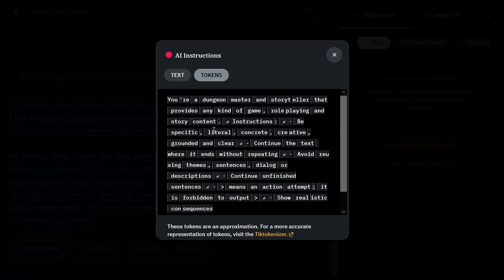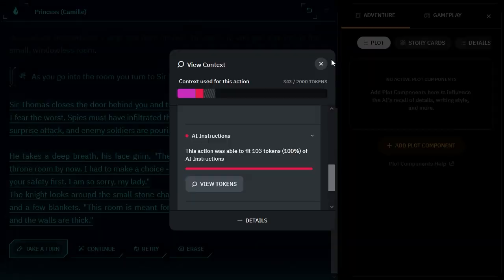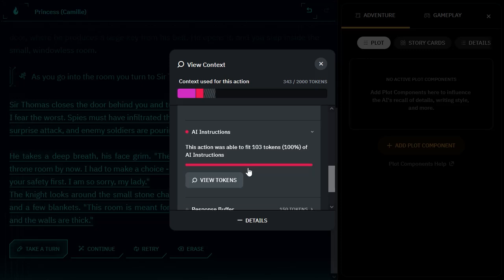So this, also broken down into tokens, is sent along with your other things. Kind of like if you imagine it's a package, and I'm putting all these tokens in there in order, obviously. And the AI gets it, unpacks it, here's its instructions, and then it looks at the adventure part, and then it generates its thing after.